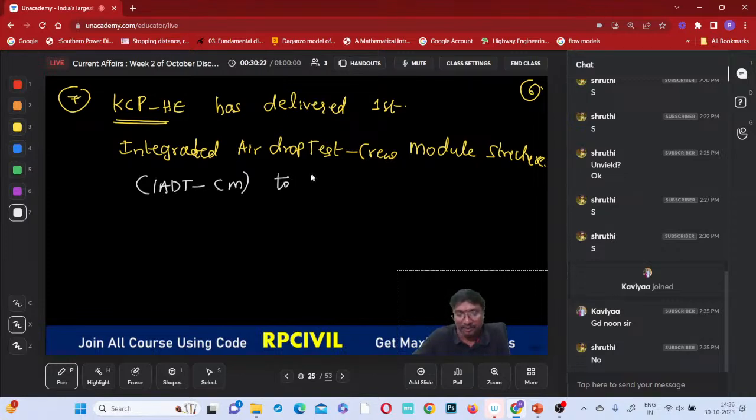To whom it is developed? To ISRO, right? Because this is related to the science and technology, na? Very, very important aspect, you can say, right? So what is the purpose of this one? It is mainly useful for which one? The name itself is telling that integrated airdrop test crew module structure, right? So from here you have to drop this, right? Generally, it is mainly for which project purpose, you can say? It is mainly for this Gaganyaan.